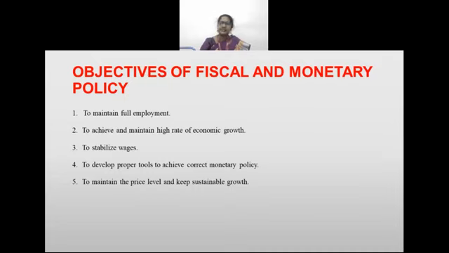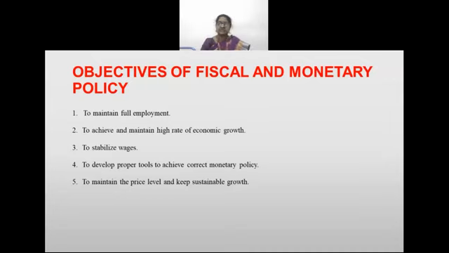So, objectives of fiscal and monetary policy. What are the various objectives? To maintain full employment. When there is more government expenditure, many people get employed. Next is to maintain a high rate of economic growth. When all these things are continuously maintained, constant economic growth will be there.